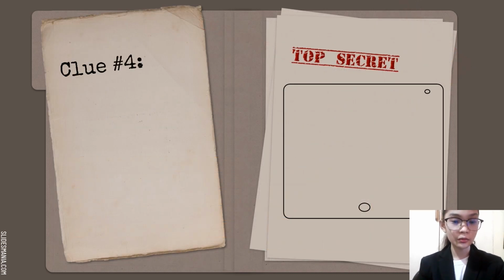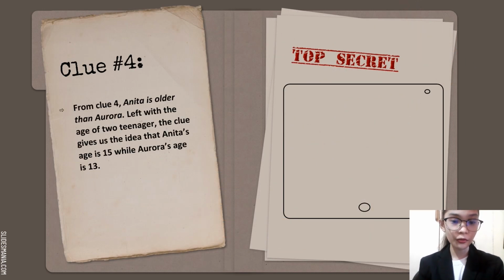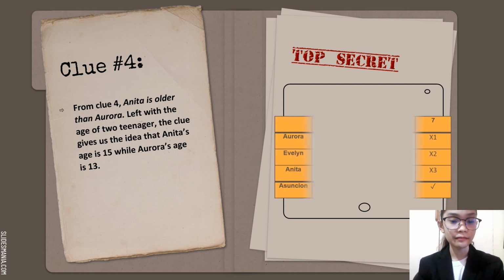For the last clue, from clue number 4, Anita is older than Aurora. Left with the age of two teenagers, the clue gives us the idea that Anita's age is 15 while Aurora's age is 13.